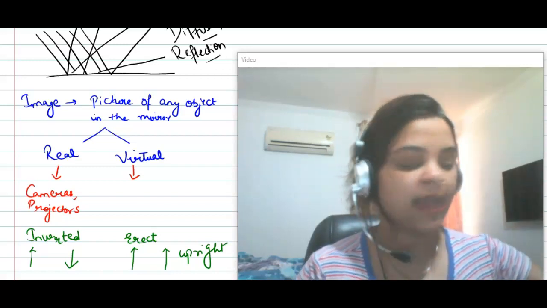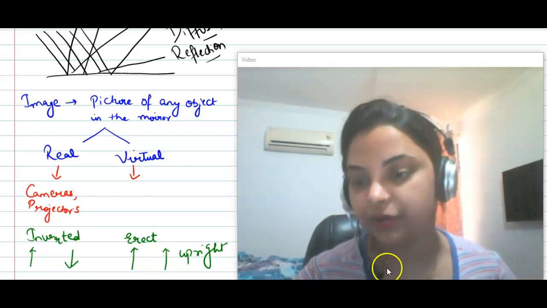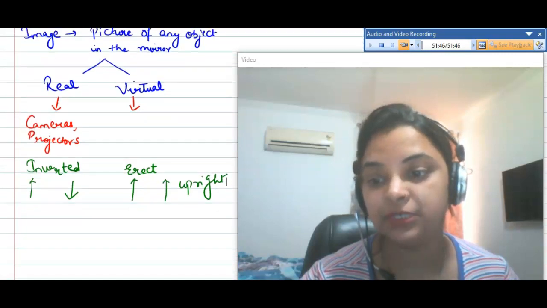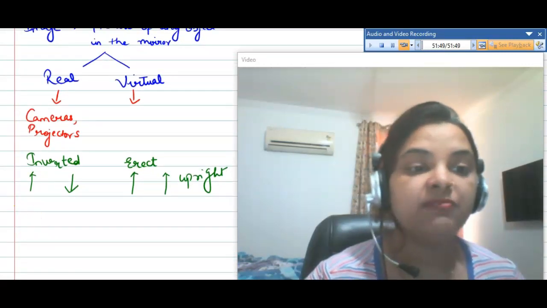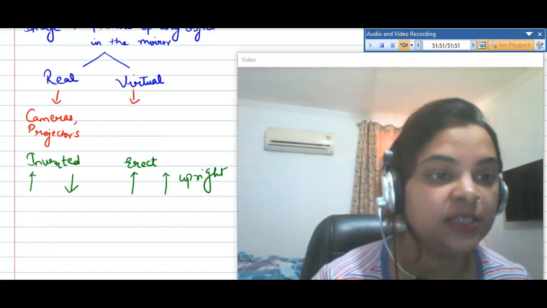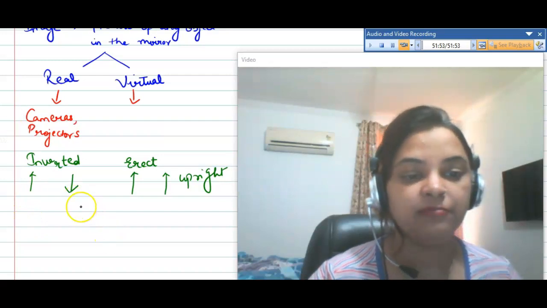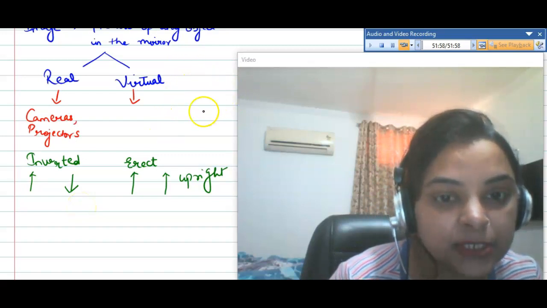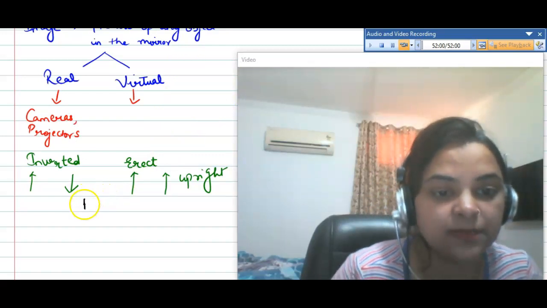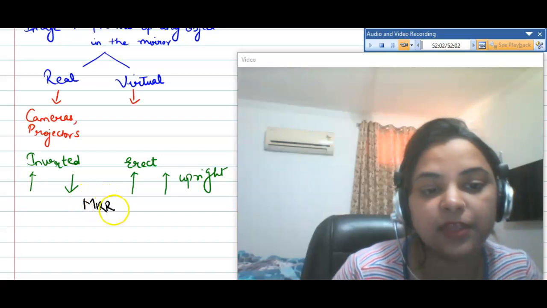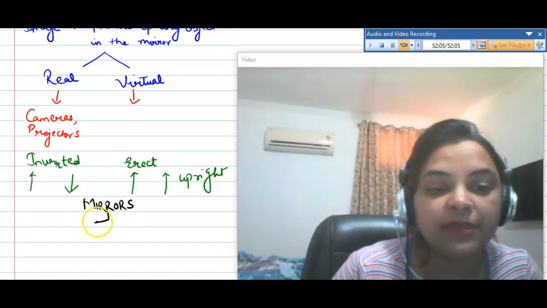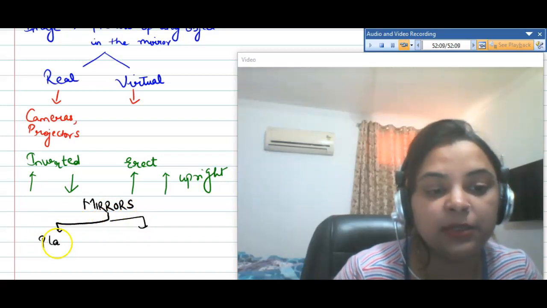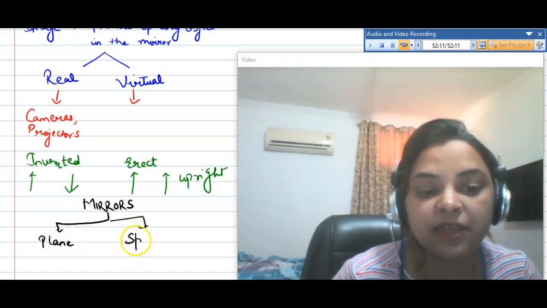Next we have mirrors. We are going to discuss a little bit about mirrors, where the reflection actually takes place, right? Basically we have two types of mirrors. Just write it down here. Mirrors. We have basically two types of mirrors: plane mirror and spherical mirror.